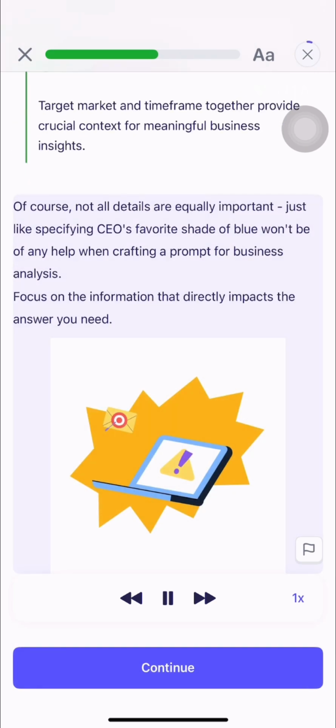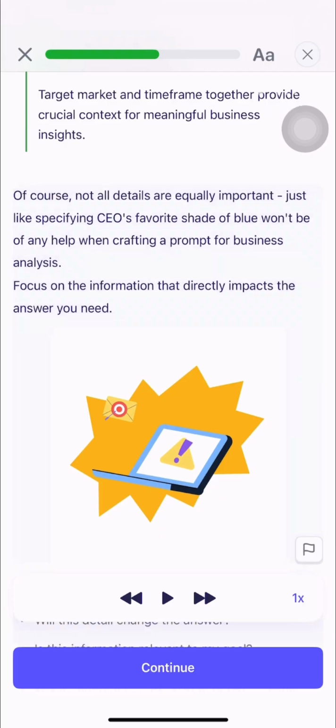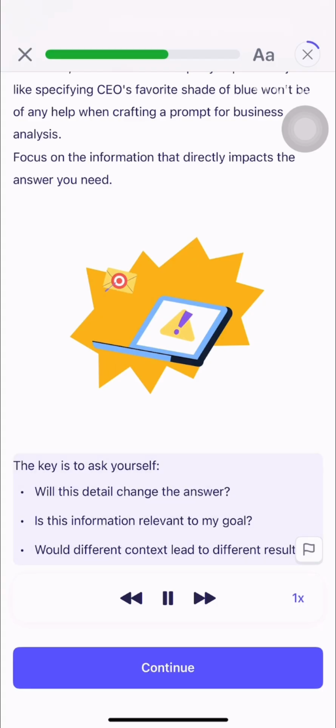Of course, not all details are equally important. Just like specifying the CEO's favorite shade of blue won't be of any help when crafting a prompt for business analysis. Focus on the information that directly impacts the answer you need. The key is to ask yourself, will this detail change the answer? Is this information relevant to my goal? Would different contexts lead to different results?